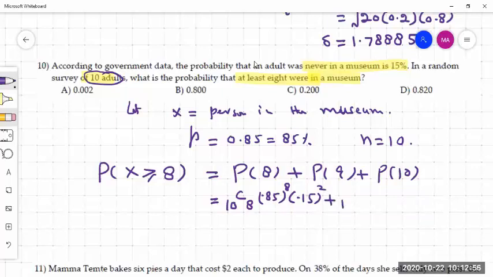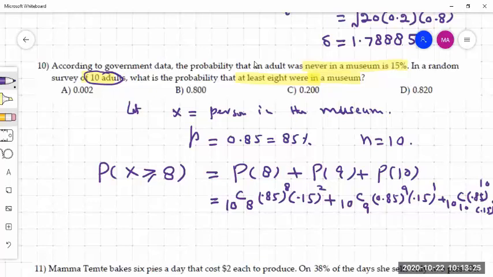Similarly, plus 10C9 times 0.85 to the 9 and the failure is 0.15 to the 10 minus 9, which is 1. Similarly, plus 10C10 times 0.85 to the 10 times 0.15 to the 0.